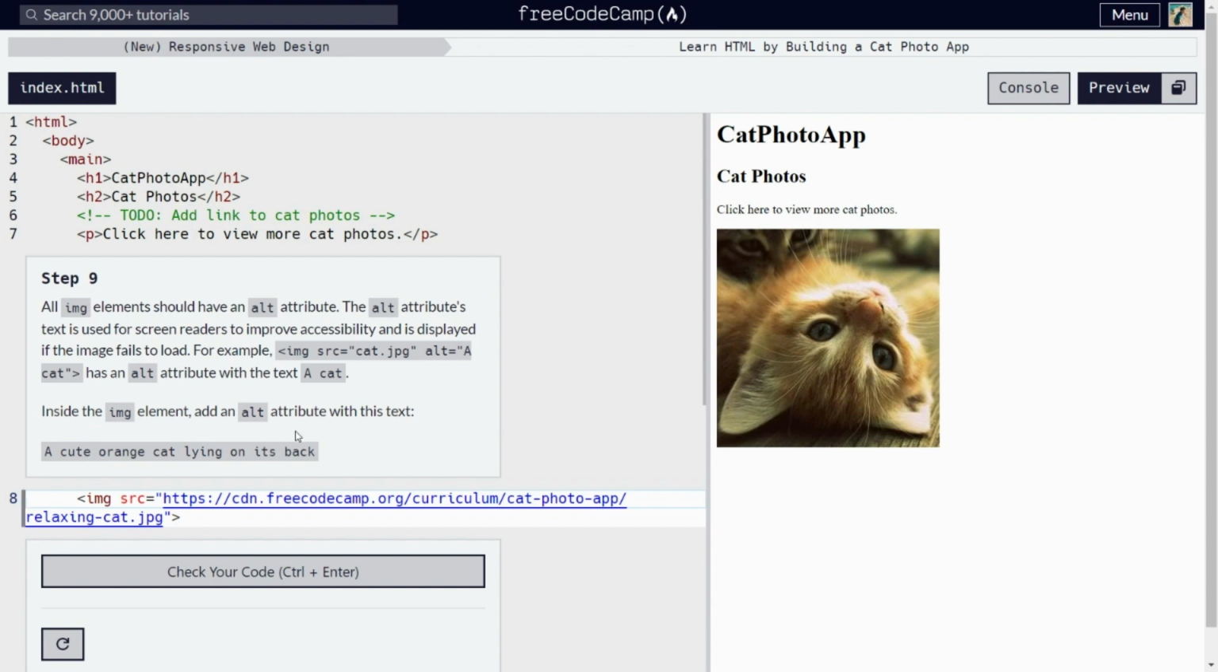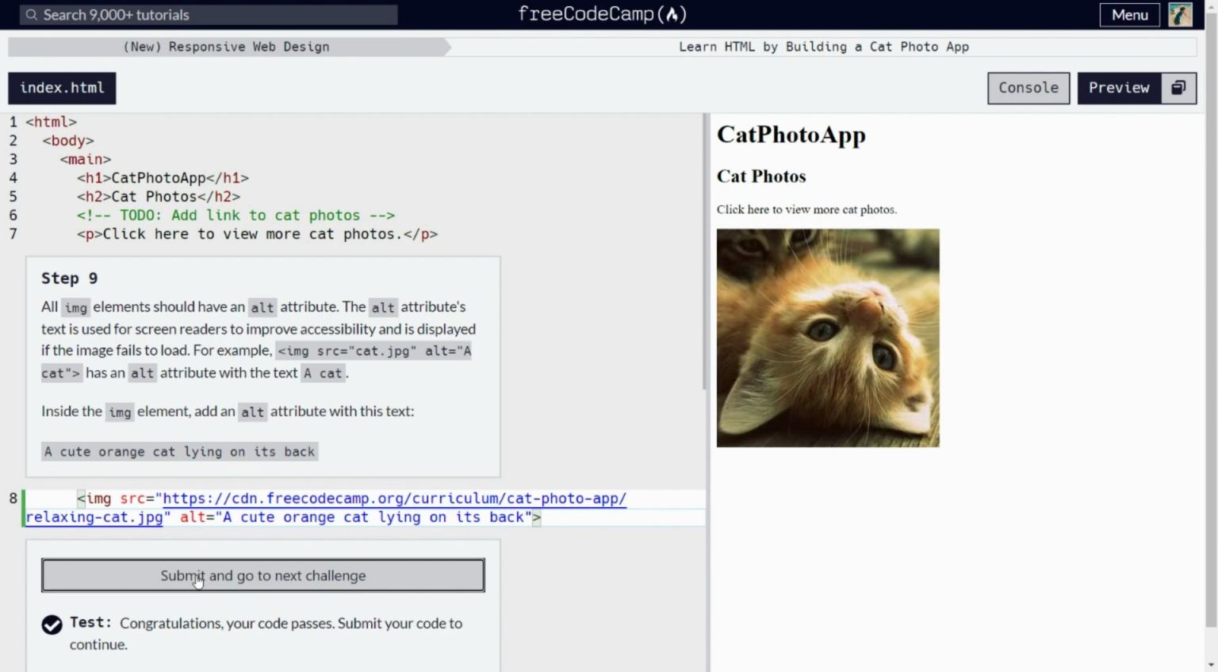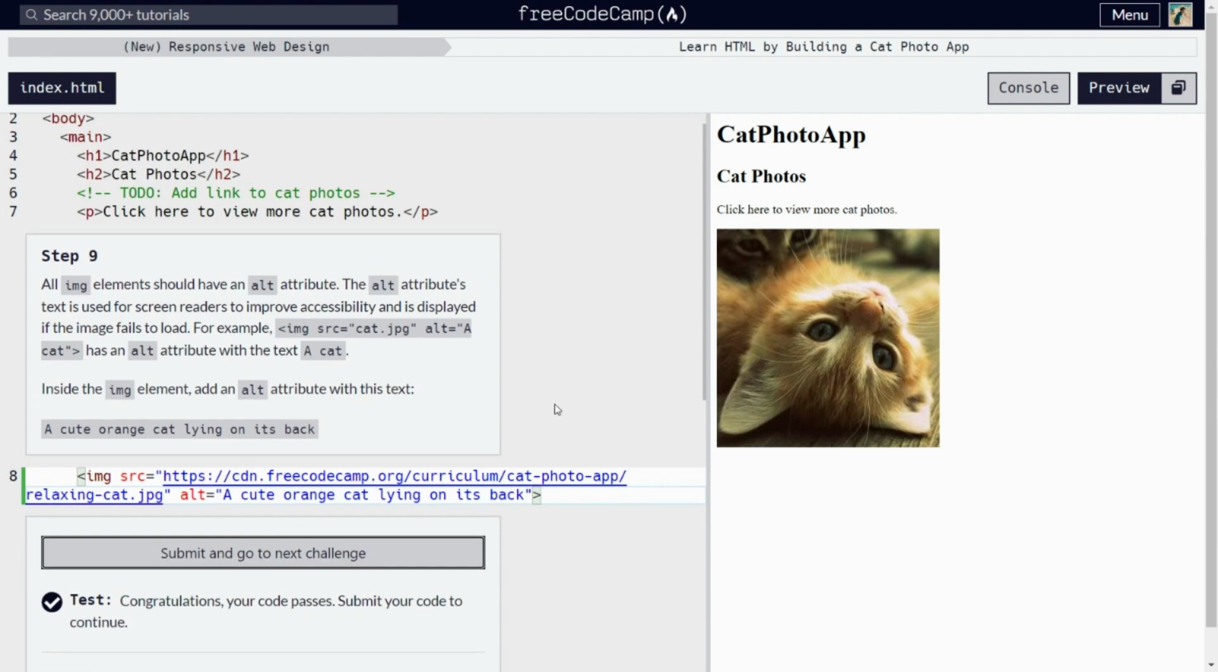Inside the image element, add an alt attribute with this text, a cute orange cat lying on its back. Let's see if we can copy this. Yes, we can. And we will add an alt attribute. There you go. And let's check our code. It passes. Submit.